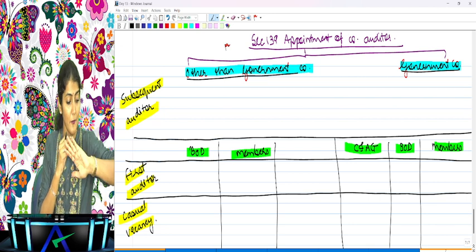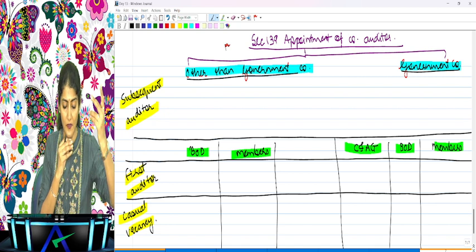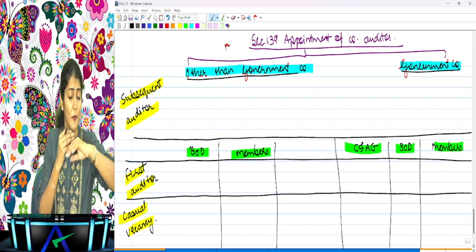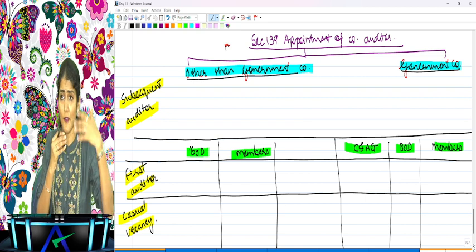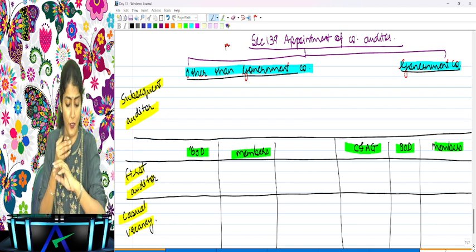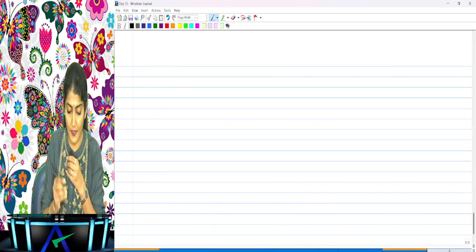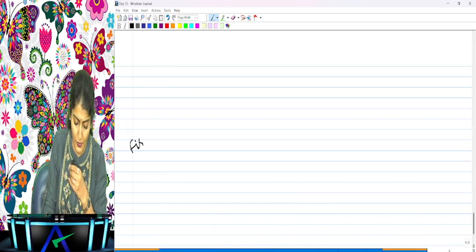What are the 3 types of appointment of auditor which we need to discuss? Appointment of the subsequent auditor, that is the routine course for appointment of the auditor, the procedure for the appointment of the first auditor, and the procedure for the appointment of the auditor in case of the casual vacancy. Is it clear to everyone? You don't need to copy, but I am writing it again over here.